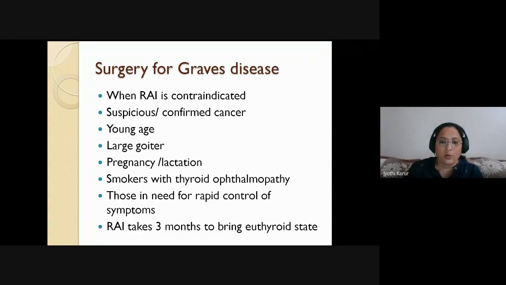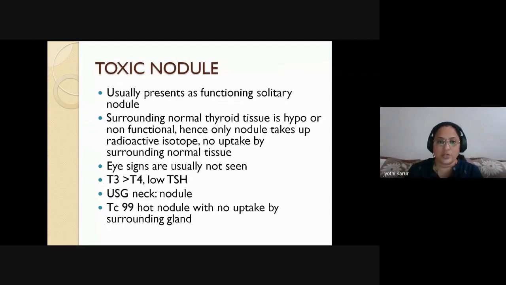And in those who need rapid control of symptoms, with severe toxicosis where the patient is about to go into congestive cardiac failure, you cannot sit and wait for radioactive iodine therapy, because it takes almost 3 months to bring the patient to the euthyroid stage. The individual might even die. So you should not wait; go directly ahead with surgery. Please remember these points because MCQs will be asked in future.